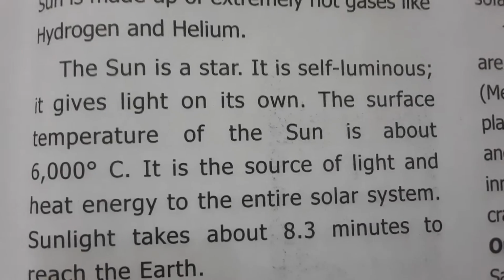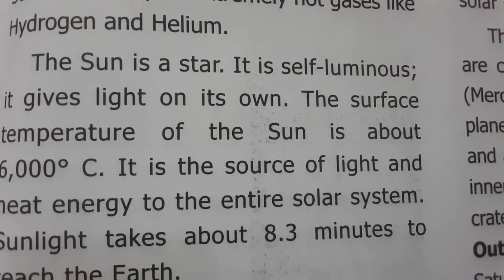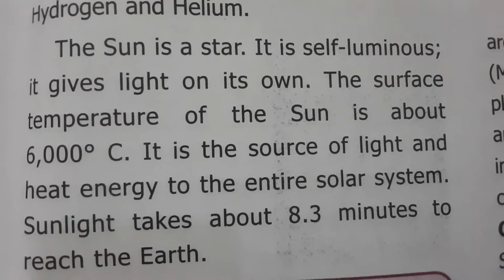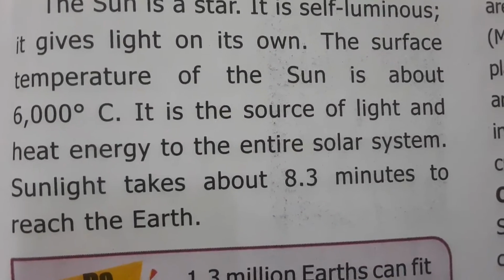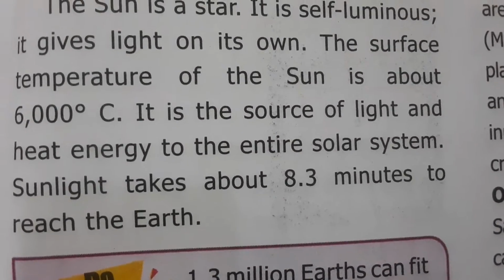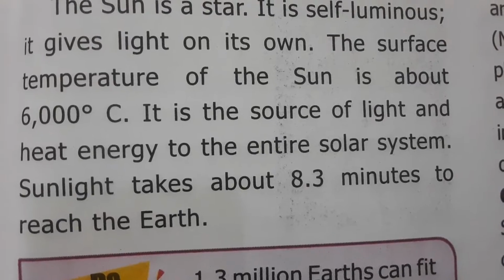The sun is a star. It is self-luminous. It gives light on its own. The surface temperature of the sun is about 6,000 degrees centigrade. It is a source of light and heat energy to the entire solar system. Sunlight takes about 8.3 minutes to reach the Earth.